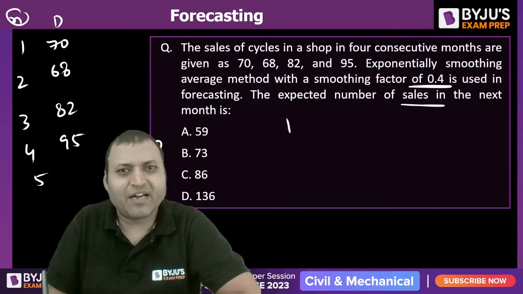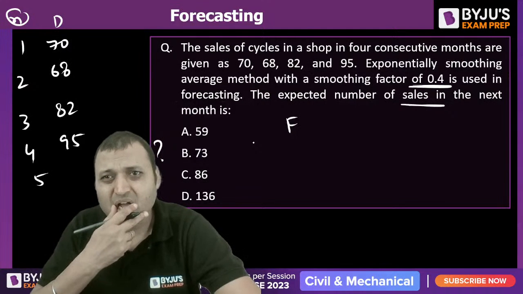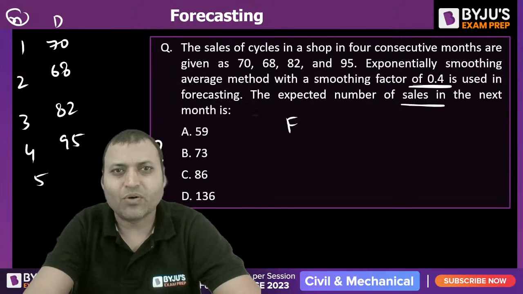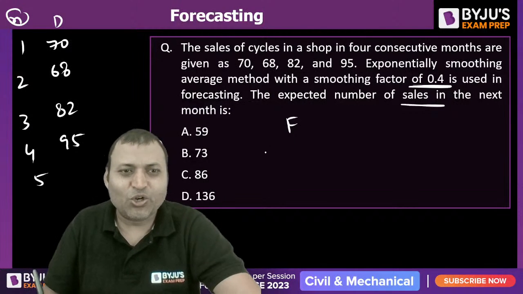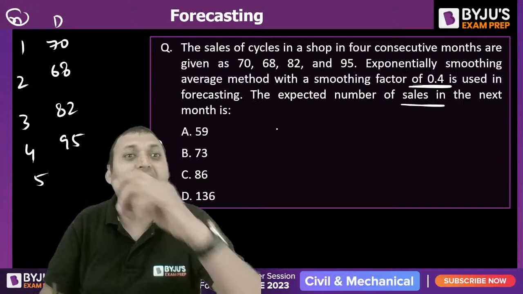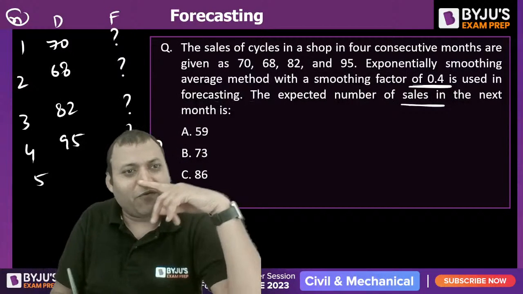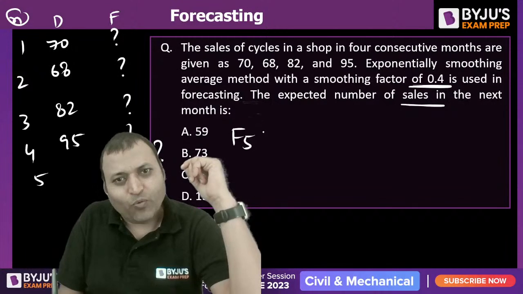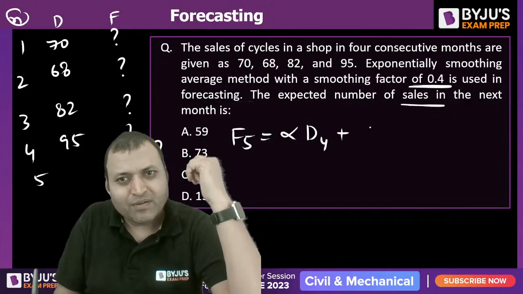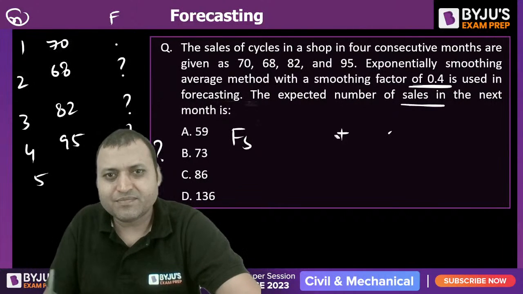First of all, we can find out F1. Now, how will it be solved? There is no forecasted value given for any of the periods. So if we want to find out F5, one more formula is there. Do you remember that formula?